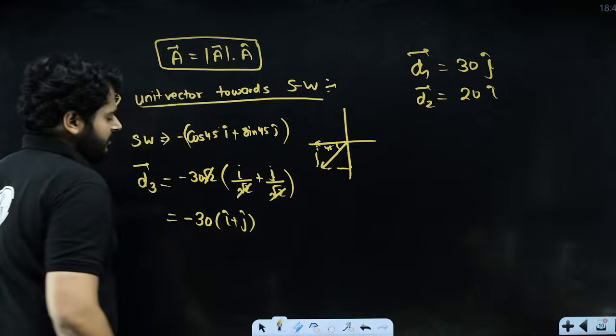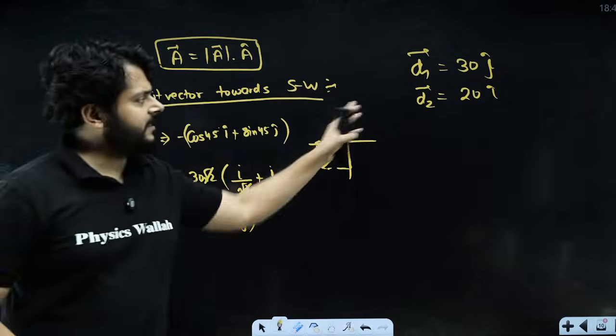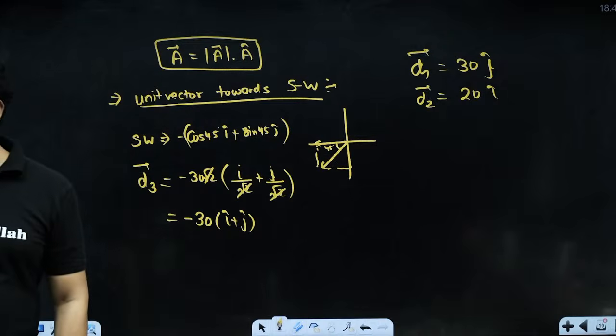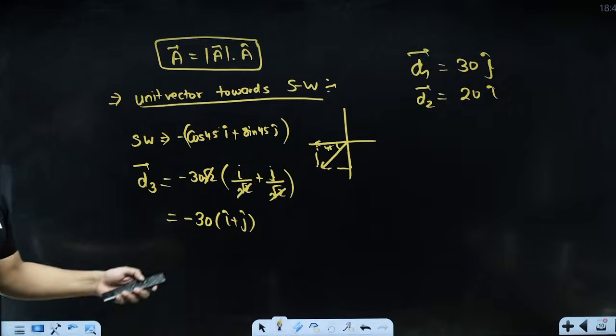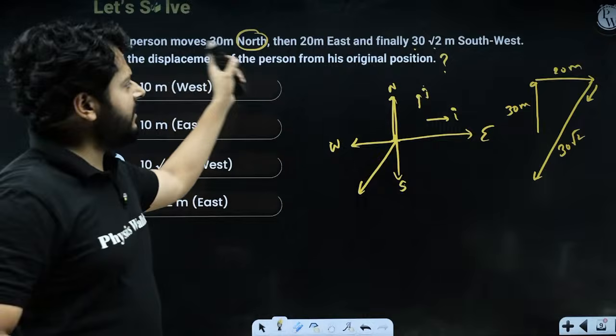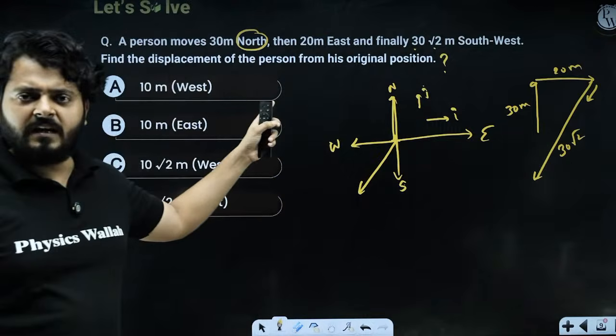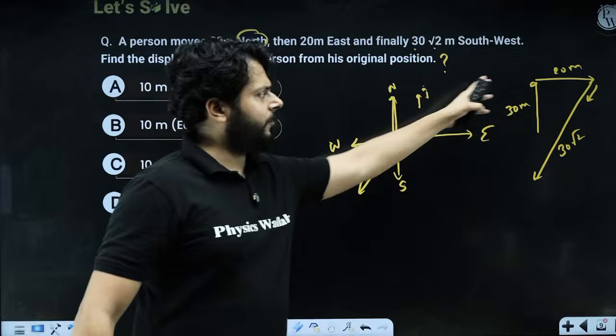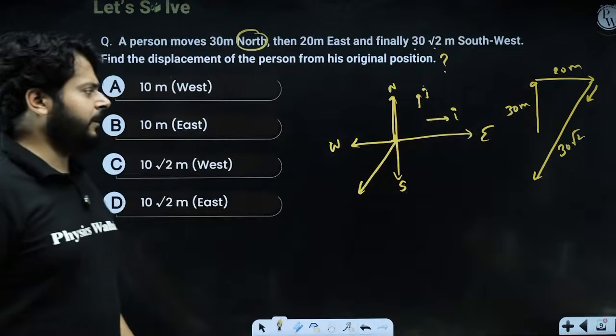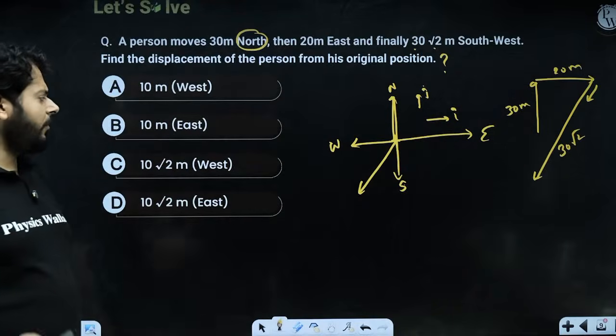This is the third displacement. So you have d1 plus d2 plus d3, right? d1, d2 and d3 are given. What is the total displacement? The final position is governed by the vector summation of all three displacements, right?